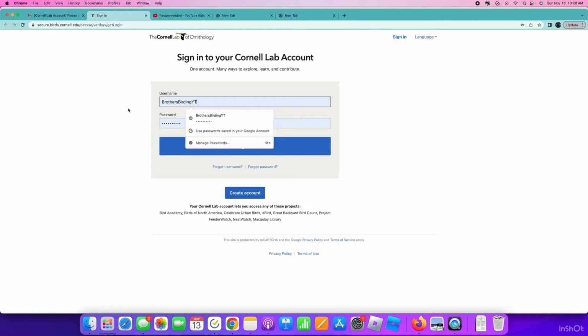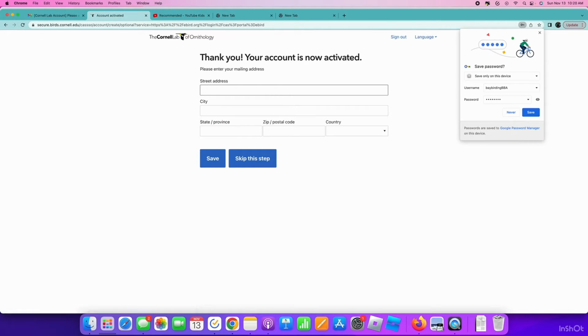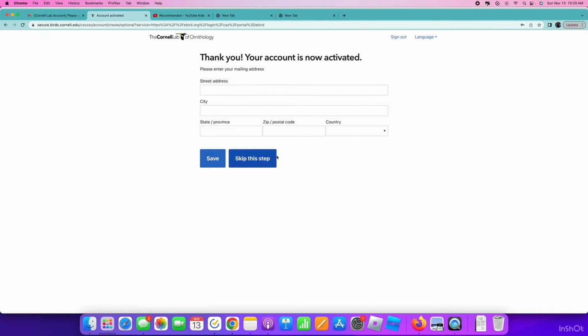It takes you to sign into your Cornell Lab account. You type in whatever your username was. So that's us. And then the password. And sure enough, it would sign you in. You don't have to do this step. I'm not going to. Skip this step.